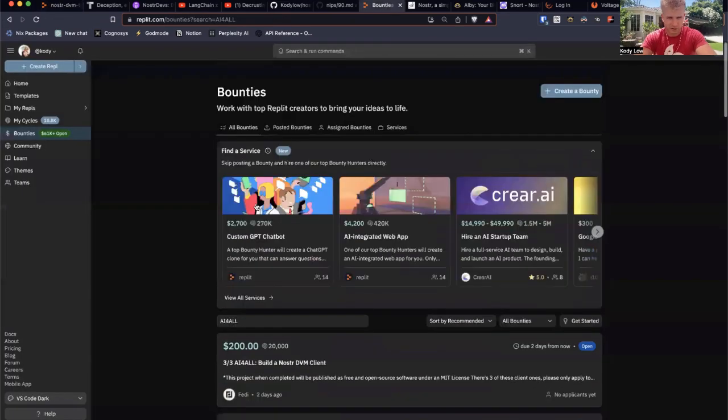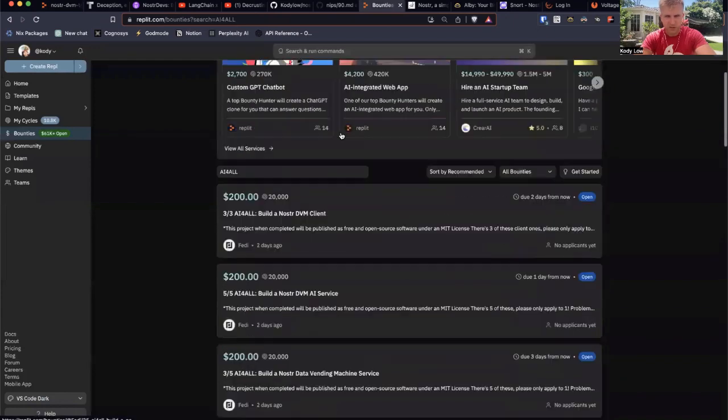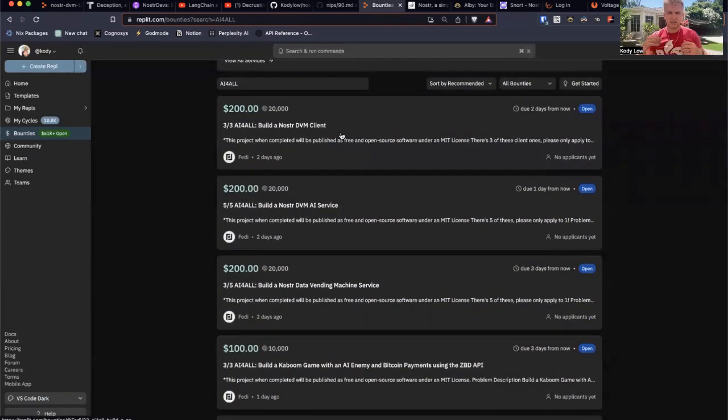The bounties are for like $200 each. There's a bunch of them for doing clients, a bunch of them for doing services. And it's just a super cool possibility. This is why it's called Nostr implementation possibilities, right? You can just play with this any way you want.